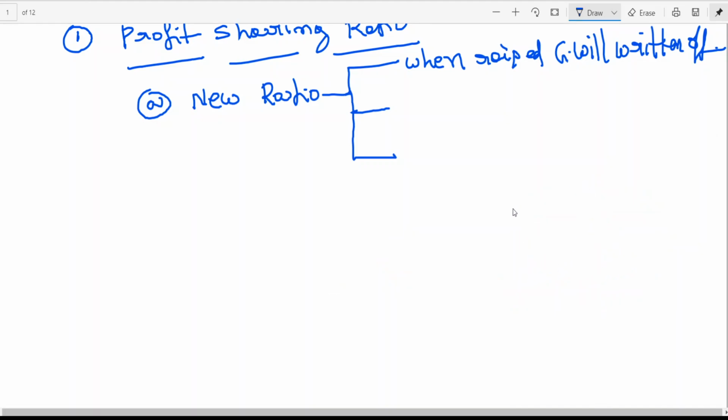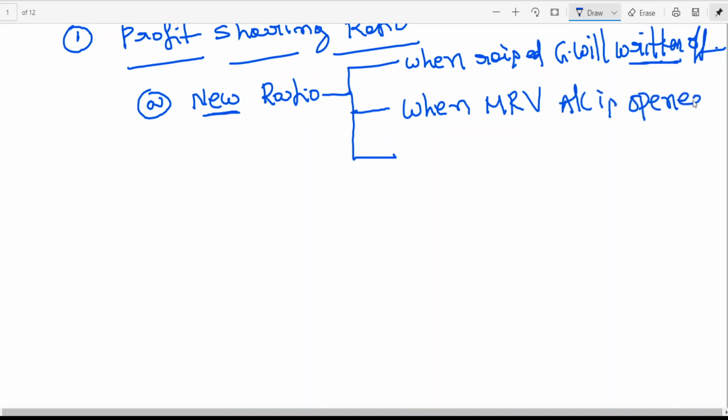This particular raising and writing off of goodwill is very easy for you to work out when there is a retirement. Admission we'll be discussing after completion of a couple of problems on retirement, right? The new ratio is needed when raised goodwill is written off. When you're writing off, which ratio do you need? The new ratio. Then, when the memorandum revaluation account, MRV, is prepared, it is opened.